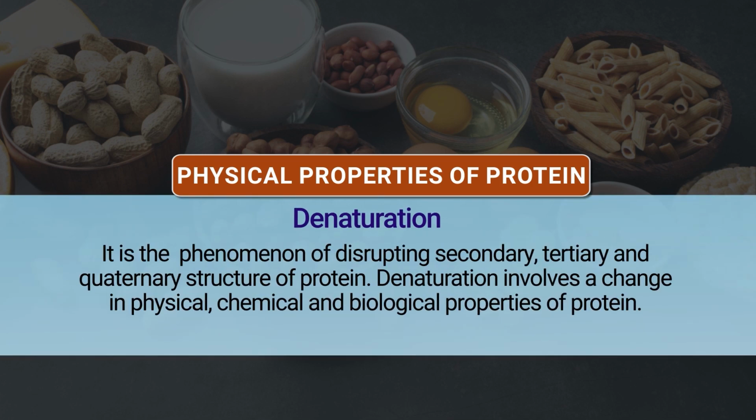Then another property is denaturation of the protein. It is a phenomenon of disrupting the secondary, tertiary and quaternary structure of the protein. Denaturation involves a change in the physical, chemical and biological properties of protein. Denaturation may be caused by physical and chemical agents such as heat, acid, alkalis, organic solvents, salts, heavy metals and detergents.